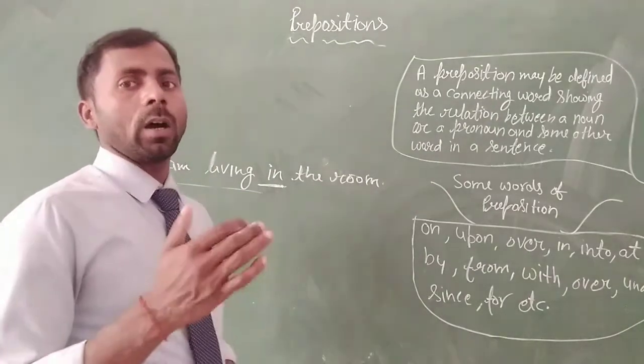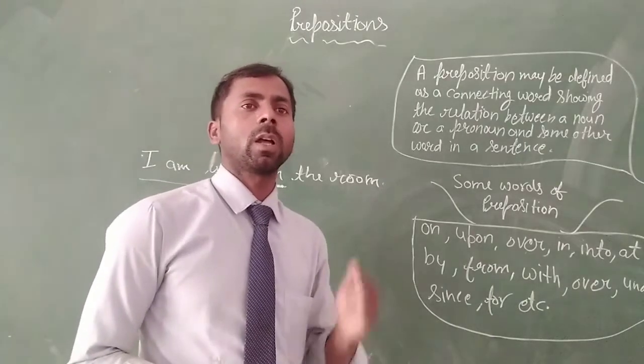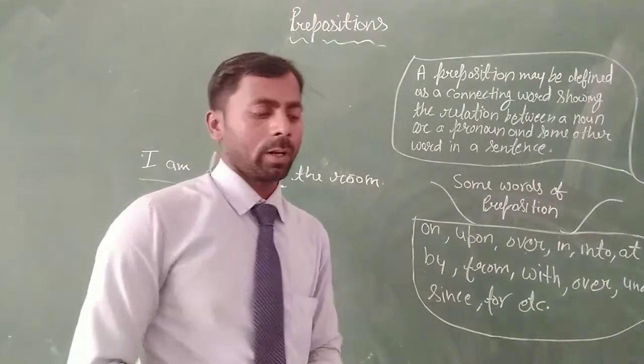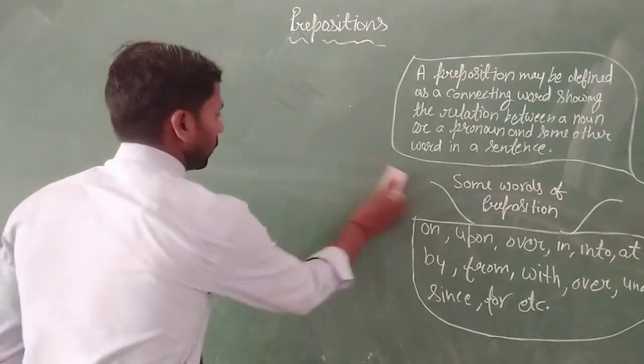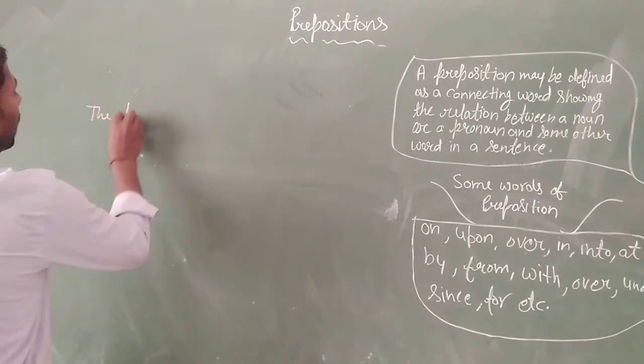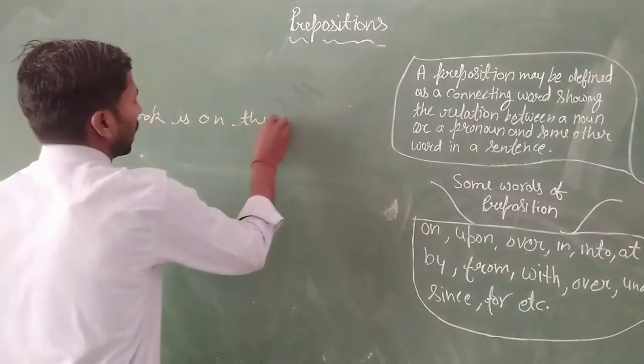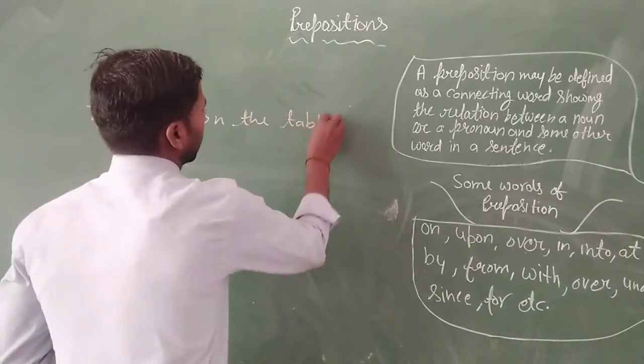On, upon and over. There are three preposition words: on, upon, or over. Like, the book is on the table.